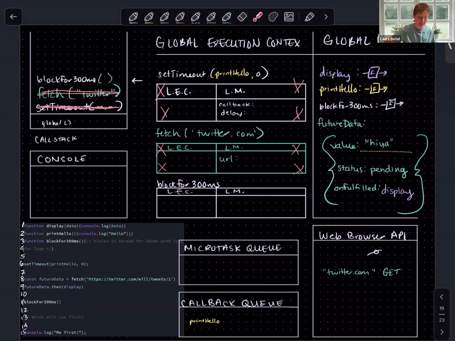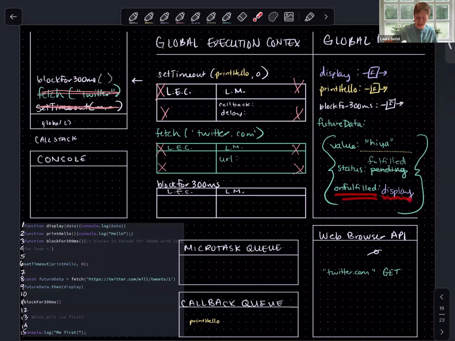What does that mean for our status property on this promise object? This is going to change from pending to fulfilled. And when the status property changes to fulfilled, what does that mean for the functionality that we've queued up in onFulfilled?